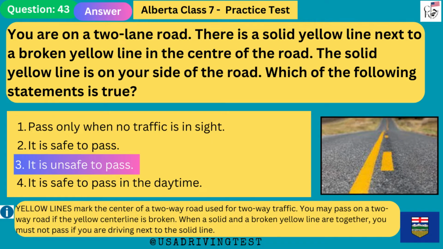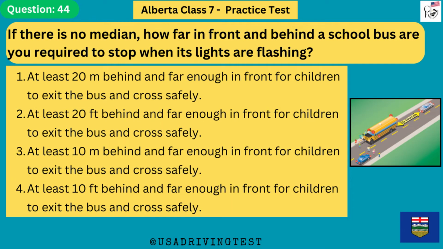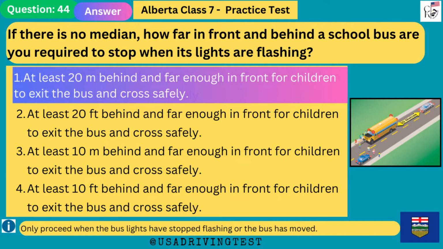the solid line. If there is no median, how far in front and behind a school bus are you required to stop when its lights are flashing? 1. At least 20 meters behind and far enough in front for children to exit the bus and cross safely. 2. At least 20 feet behind and far enough in front for children to exit the bus and cross safely. 3. At least 10 meters behind and far enough in front for children to exit the bus and cross safely. 4. At least 10 feet behind and far enough in front for children to exit the bus and cross safely. The answer is 1. At least 20 meters behind and far enough in front for children to exit the bus